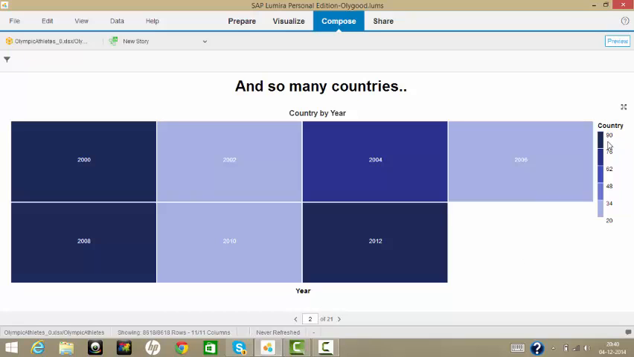The depth of the color shows the number of countries participating in that year's Olympics. So this says in the year 2000 about 80 countries participated. The year 2002, 24 countries. So we see this dark light pattern due to the fact that 2000, 2004, 2008 and 2012 are the Summer Olympics years, and 2002, 2006 and 2010 are the Winter Olympics. More countries participate in the Summer Olympics than in the Winter Olympics. That is why this trend appears in this heat map.